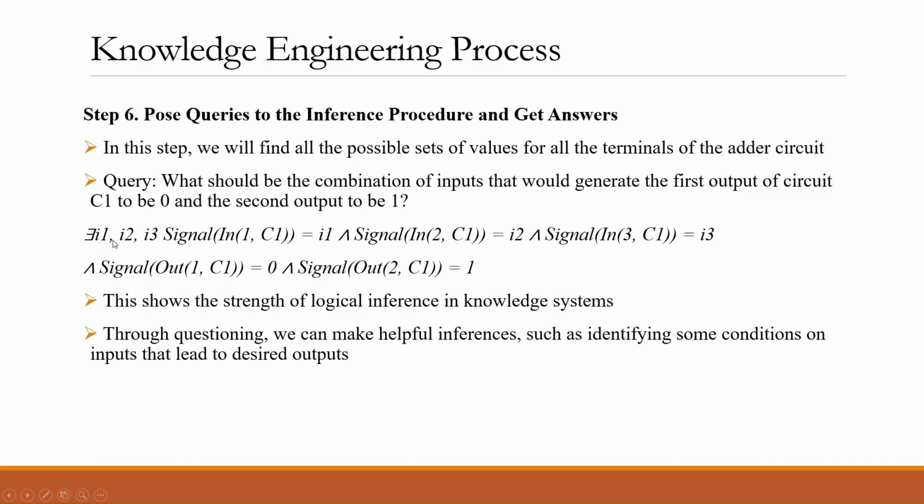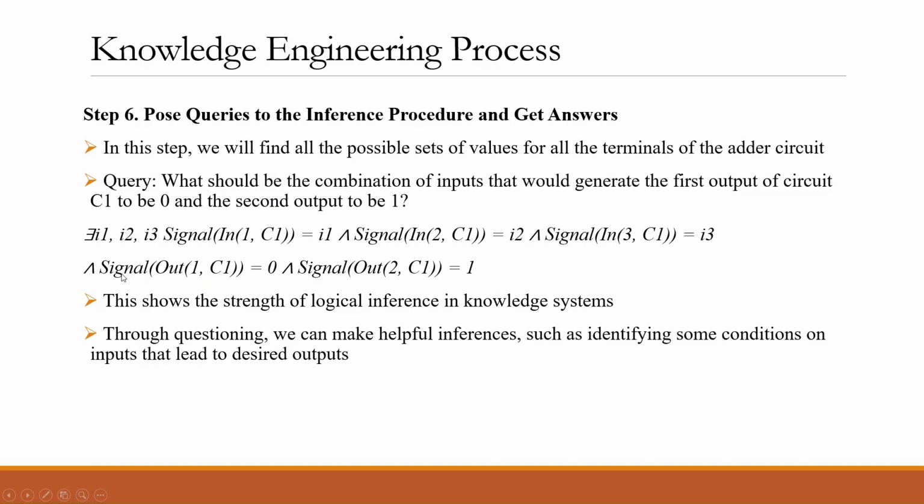There is I1, I2, I3. These are input values. Signal in 1 C1 equals I1. What does it mean? It means that the first input of the circuit C1 has the value I1. And now we have signal in 2 C1 equals I2. Here we say that the second input into the circuit C1 has the value I2. And the same, the third input of the circuit has the value I3.